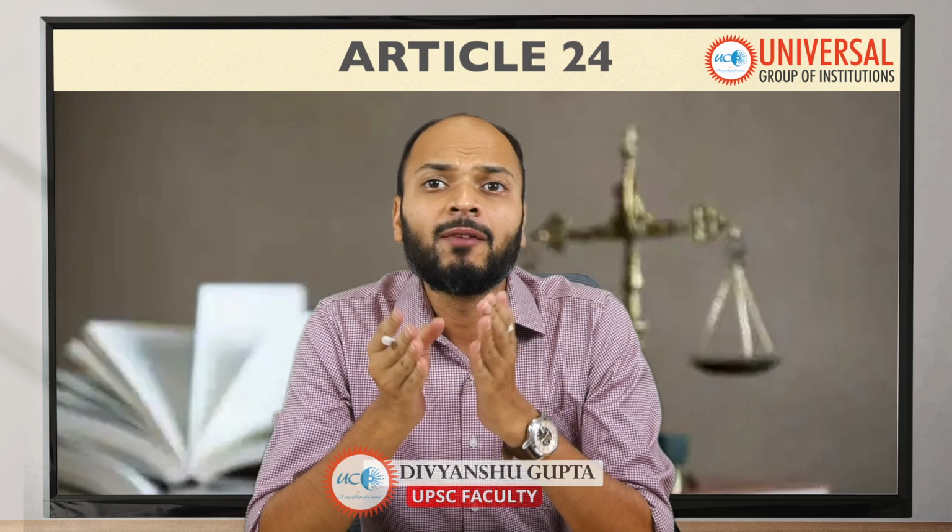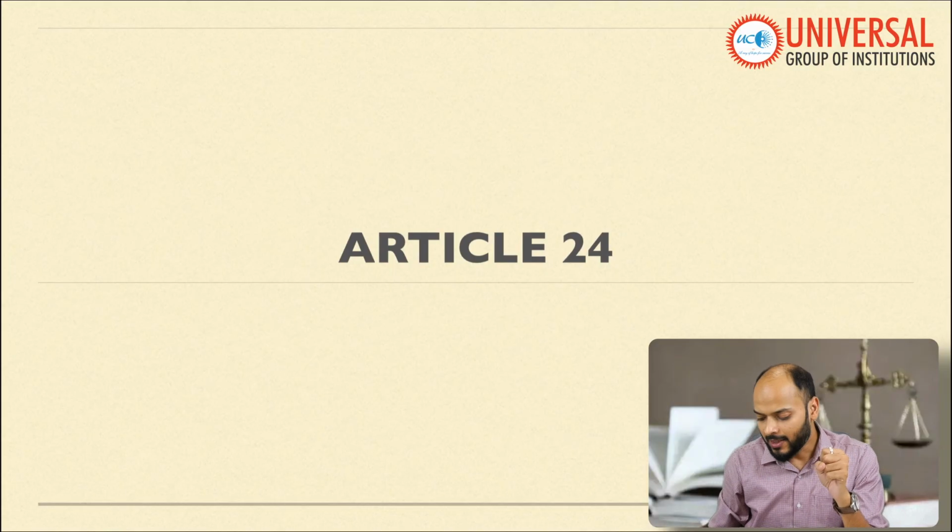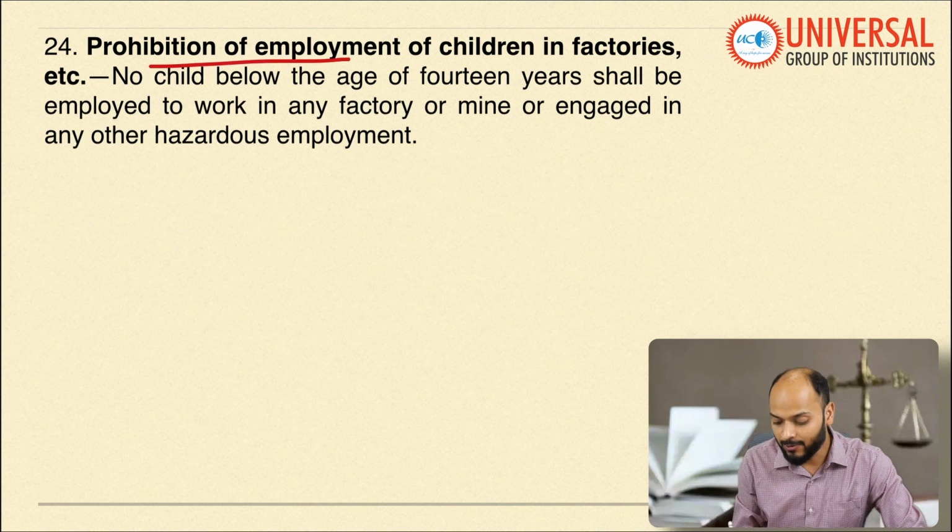In our previous video, we had discussed article number 23. In today's video, we are going to discuss article 24, which is basically about prohibition of child labor. Article 23 and 24 belong to a category of fundamental right, that is rights against exploitation. In this context, let us try to understand what is article 24. Article 24 says prohibition of employment of children in factories, etc.